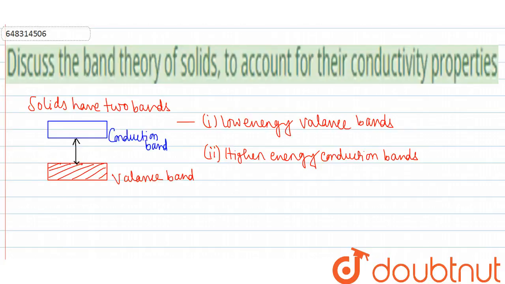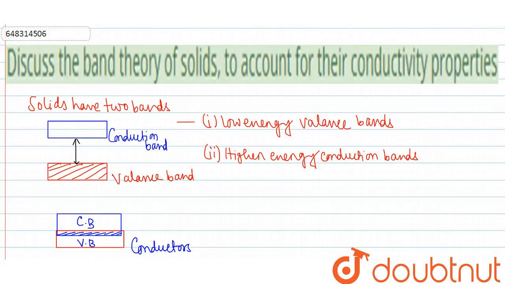So what happens in the case where the valence band and the conduction band just superimpose on each other, that means these two overlap? That means electrons can easily jump from the valence band to the conduction band, and that's why they normally have high conductivity properties, and these are called conductors. So this is the valence band and this is the conduction band.